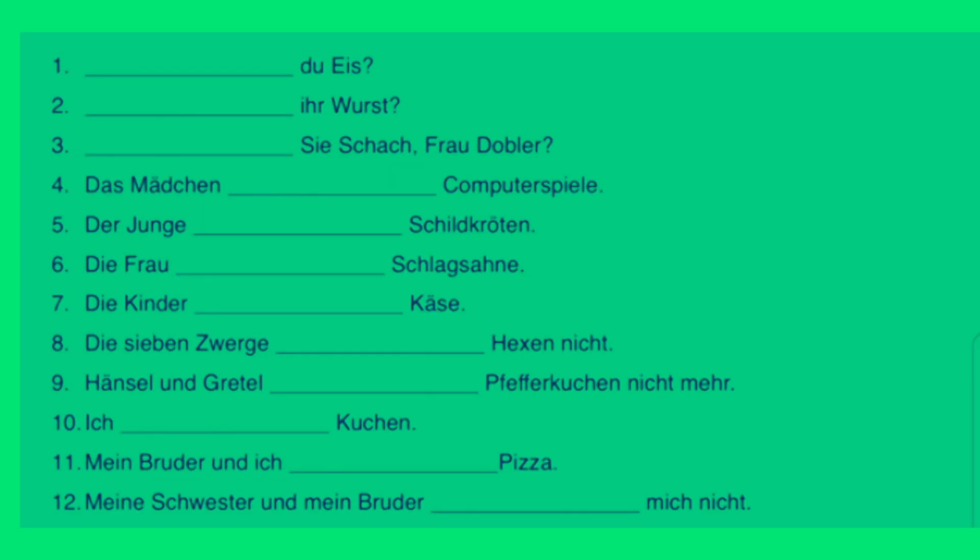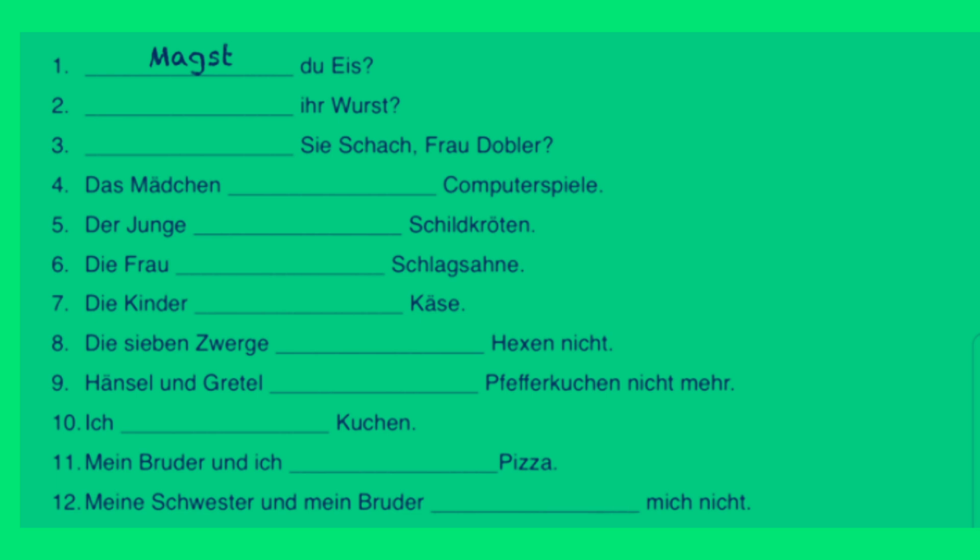In section 2 here, we're supposed to fill in the blanks with the correct conjugated form of mögen. So for each one of these, we have to identify first of all what's our subject, and then conjugate mögen to go with that accordingly. So for this first one here, we don't have anything in front of the blank, and we have after the blank here du, and du is always the subject. So we know that du is the subject, so we have to conjugate mögen to go with that, in which case it would be magst. Magst du Eis? Do you like ice cream?